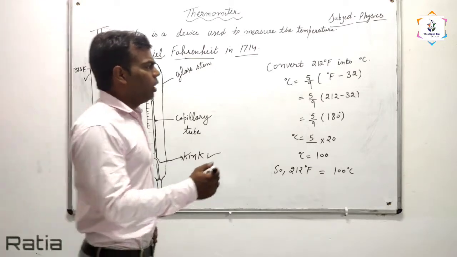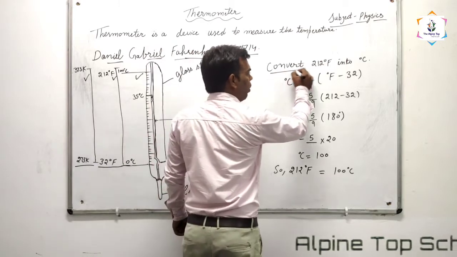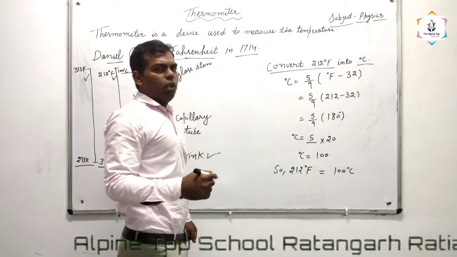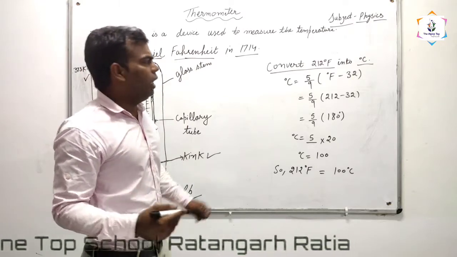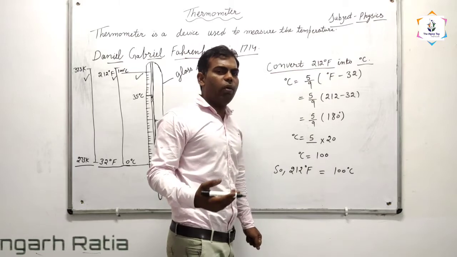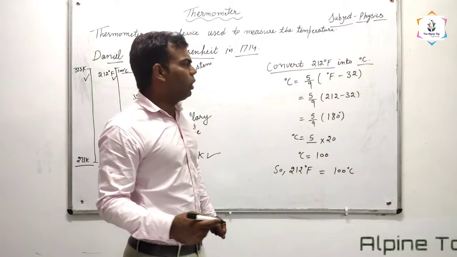We will convert 212 degree Fahrenheit into degree Celsius. There are three formulas, which are given in the book also.